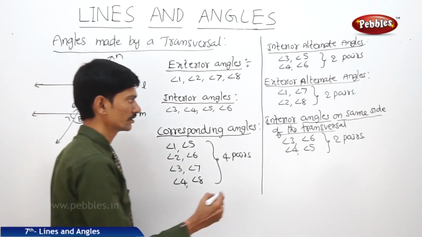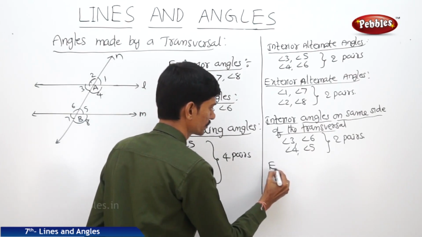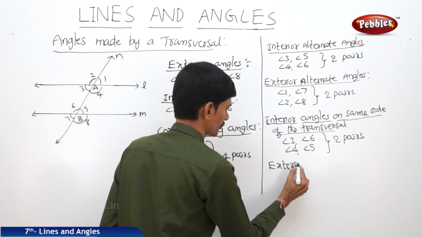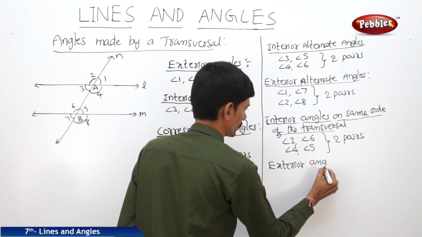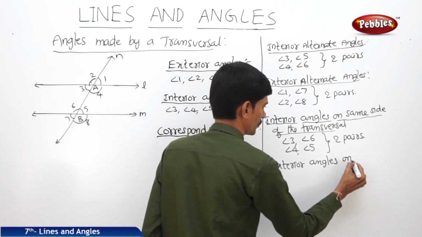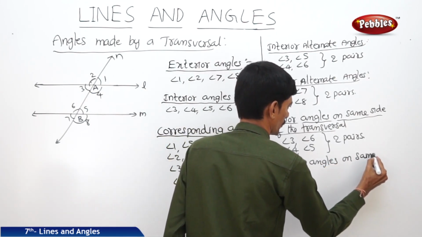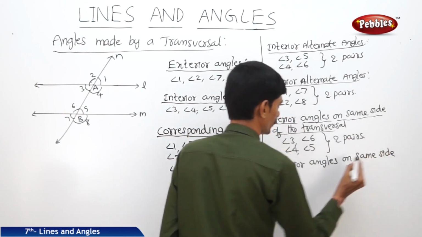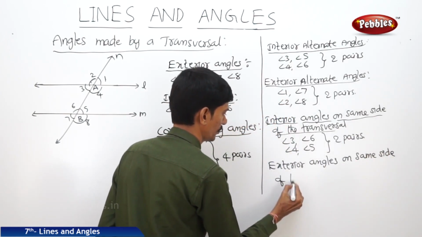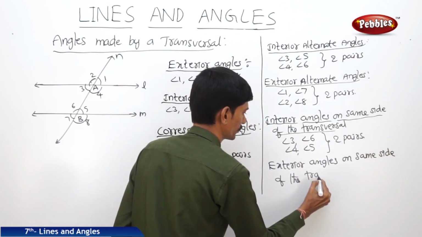Now the last pair is exterior angles on same side of the transversal.